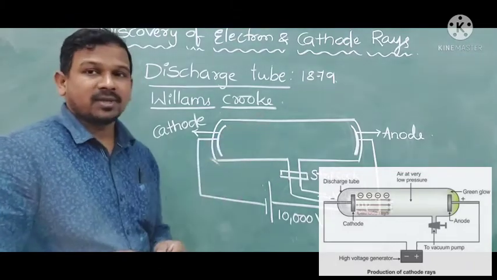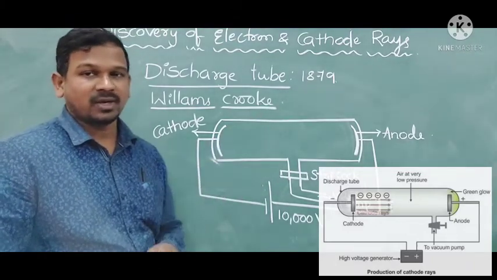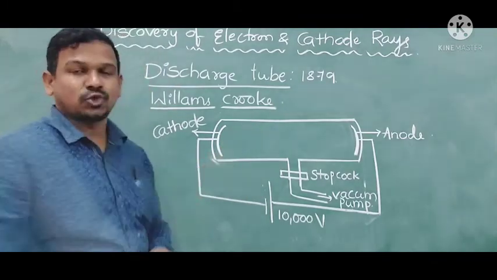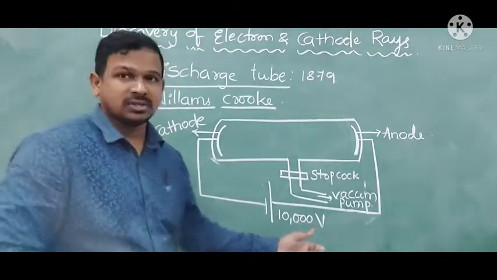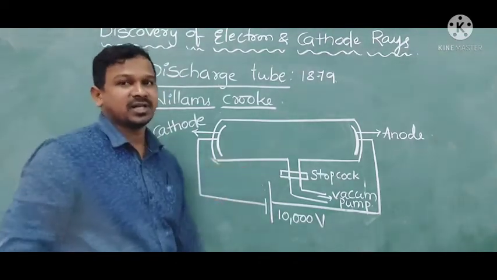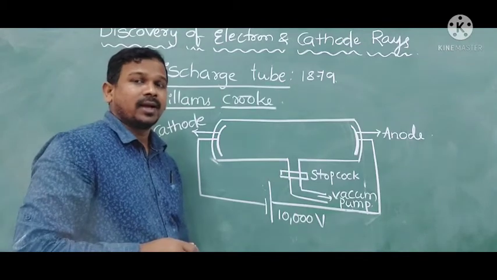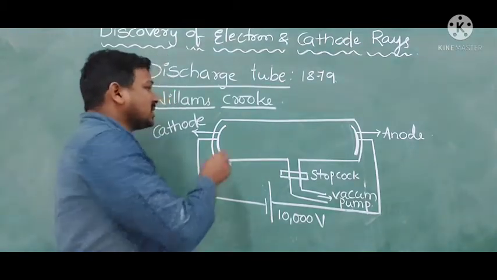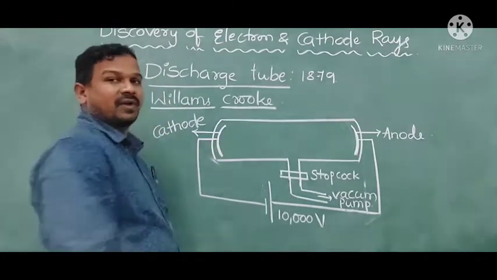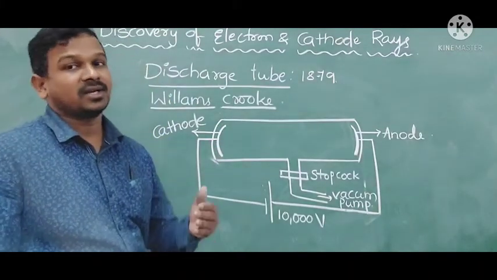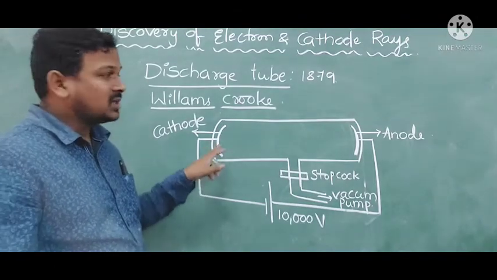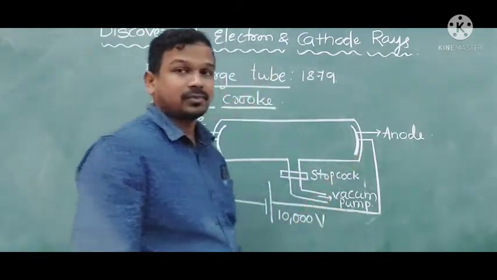With this help, J.J. Thomson also did the experiment with this discharge tube. He took this discharge tube and applied 10,000 volts, and he also decreased the pressure inside the discharge tube. He observed that some energy rays are developed from the cathode and reach the anode.